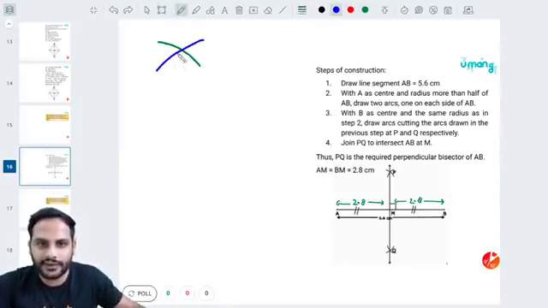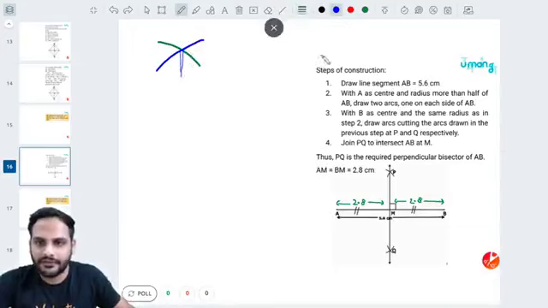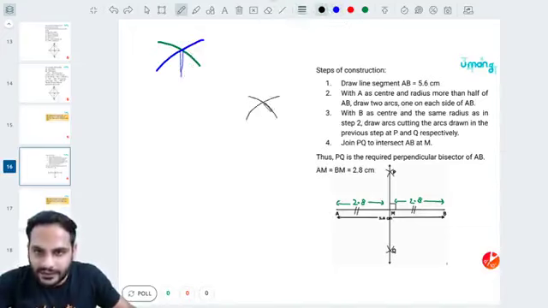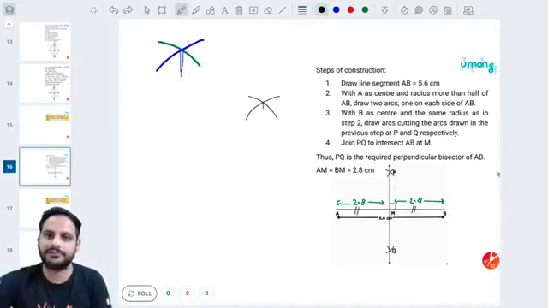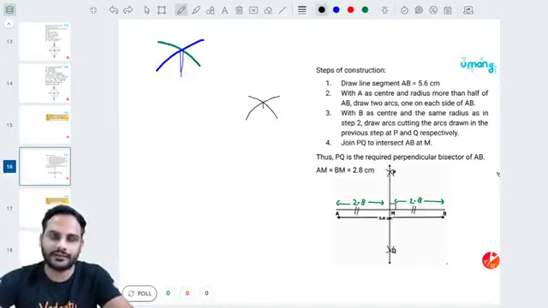But if I use a sharp pencil, this and this, I can clearly see, okay, this is my intersection point. Got it? So don't use a blunt pencil, always use a sharp pencil whenever you are doing any question of the construction part. Okay?